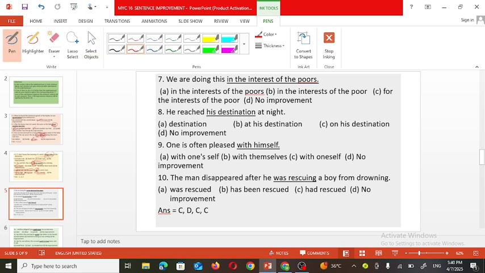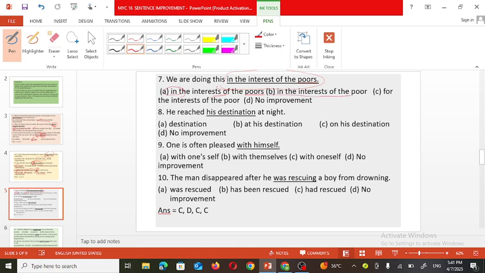We are doing this in the interest of the poor. Actually, the meaning of the sentence is that whatever activities they are doing, that is for the benefit of the poor. So in the interest of the poor, the word interest is used. So it won't be there, and of course in won't be there.